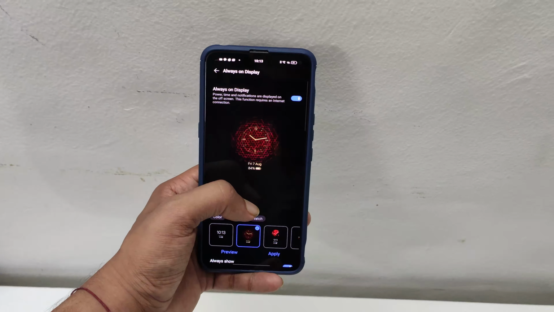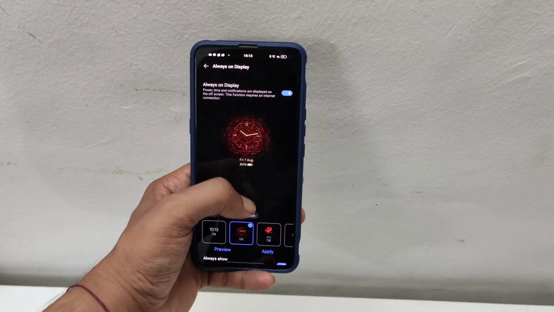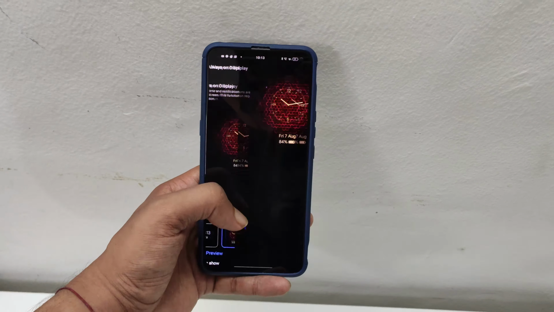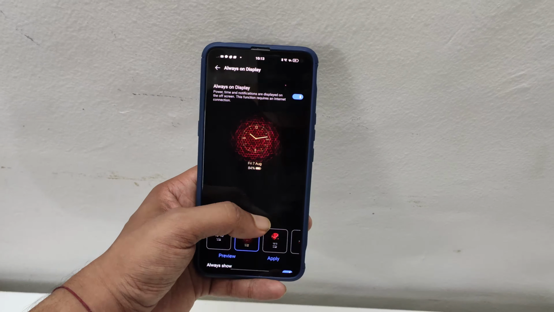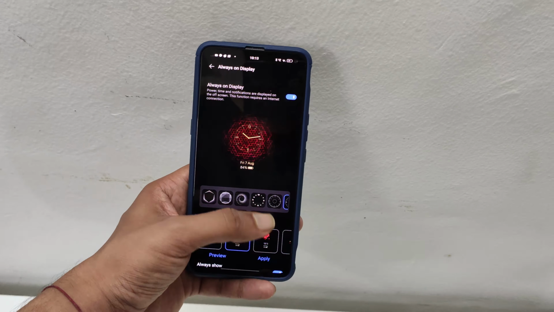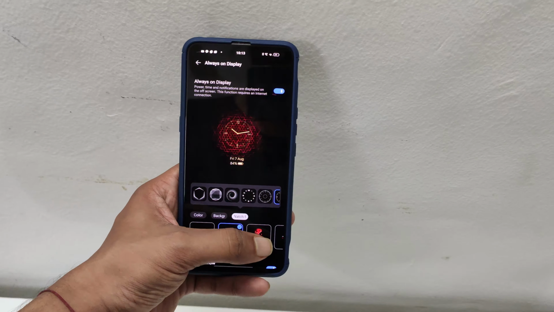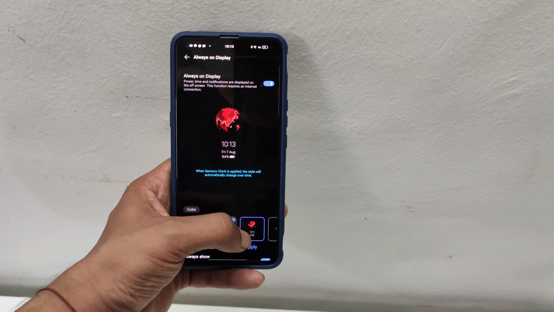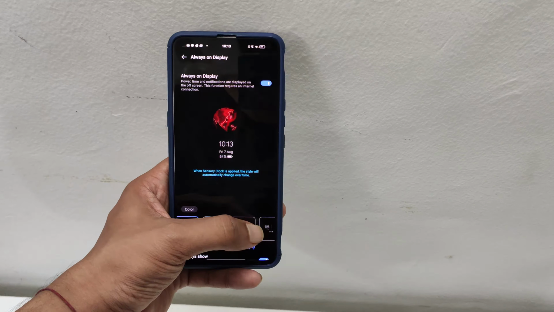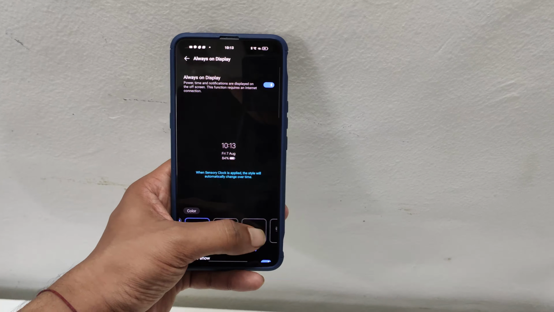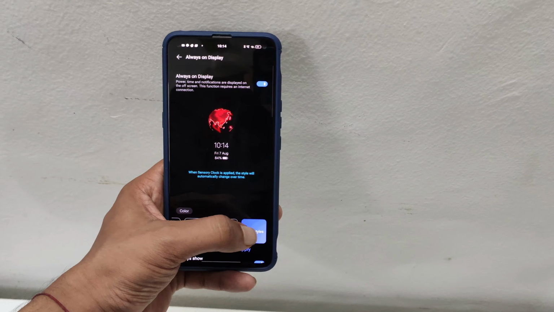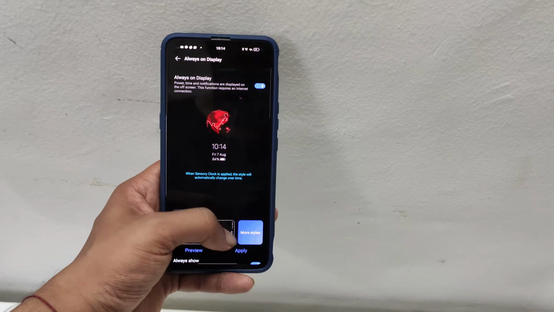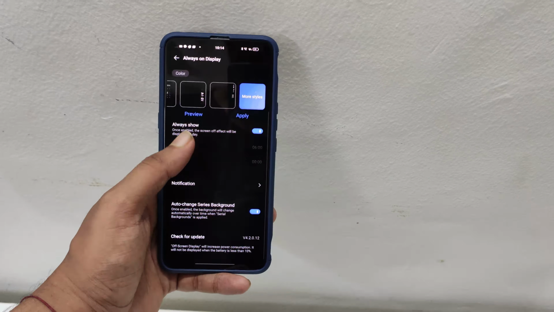The watch types that are available on always on display have actually changed, and you can choose so many different types of cool watch patterns, and they're really futuristic. You're using a gaming phone, so it's almost like a typical gaming phone, this red color, real high-tech watch face. That's really nice, but you can actually use something else also. You can use the themes app to add more and more cool watch styles.